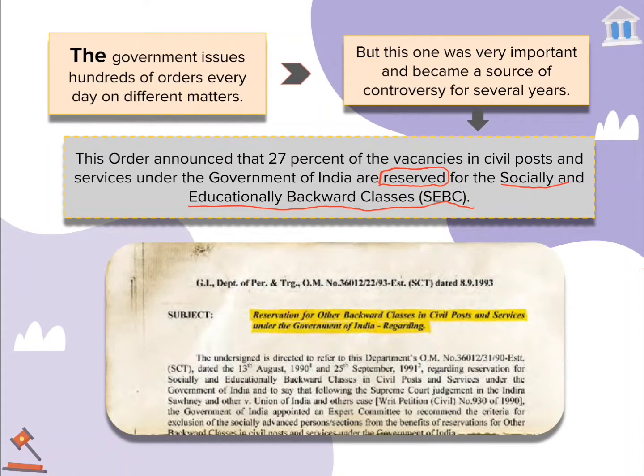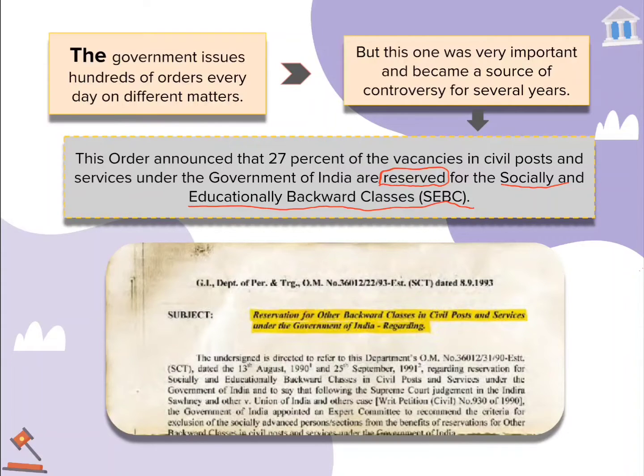In the same manner, the government has also reserved a certain number of seats for a certain class of people. As mentioned in this example, the government has reserved 27% of seats for socially and educationally backward classes.